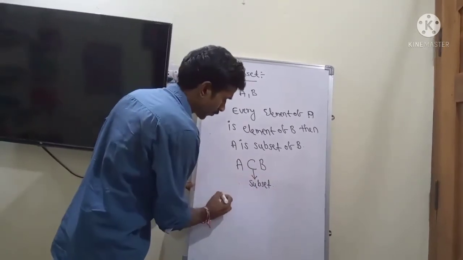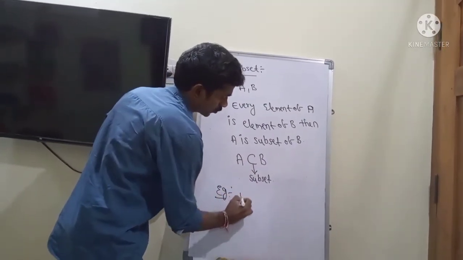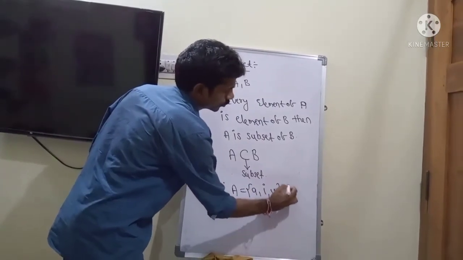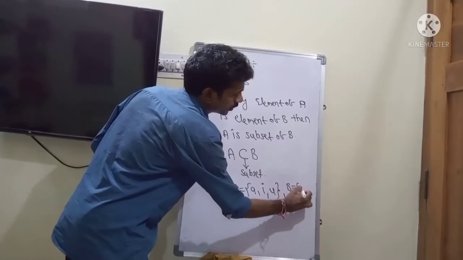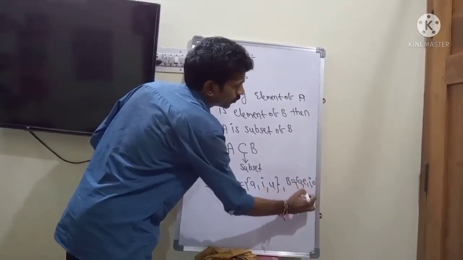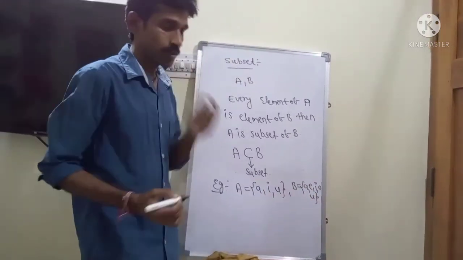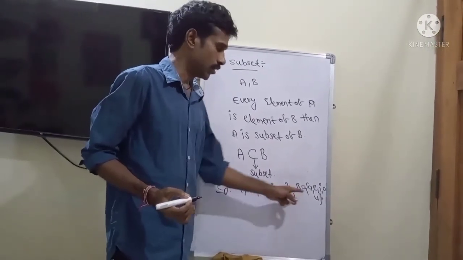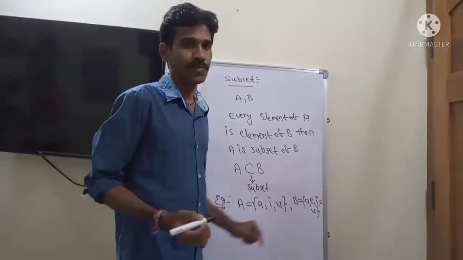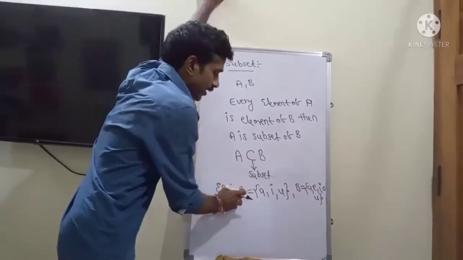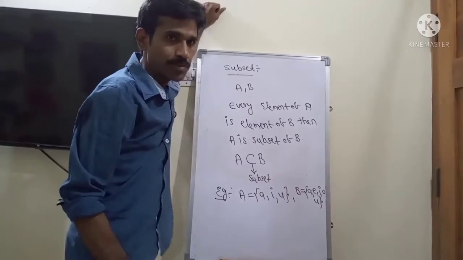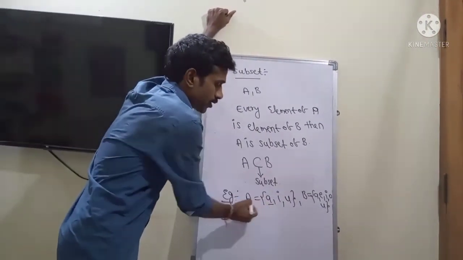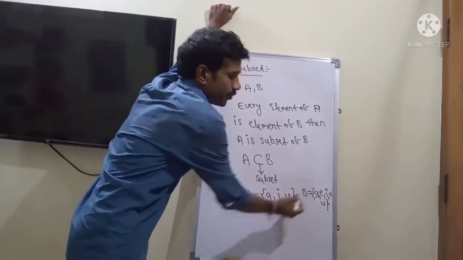For example, suppose A equals {a, i, u} and B equals {a, e, i, o, u}. Clearly A is a subset of B because every element of A is an element of B. a is an element of A and of B also.